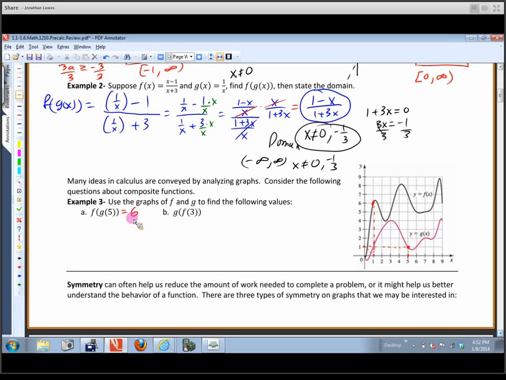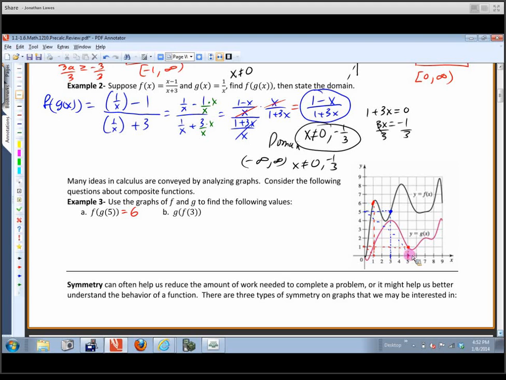Okay, let's do the same thing with this one, and I'm going to switch colors here. I'm going to start off with a 3, and we're going to plug that in. That's our x value, and we want to find the function value on f. So I'm going to go up here till I hit f. F is the black one, remember, so that one's right here. That looks like a 5. So the y value that I get out is a 5, and then I'm going to trade that for what I plug into g. So let's trace this down here.